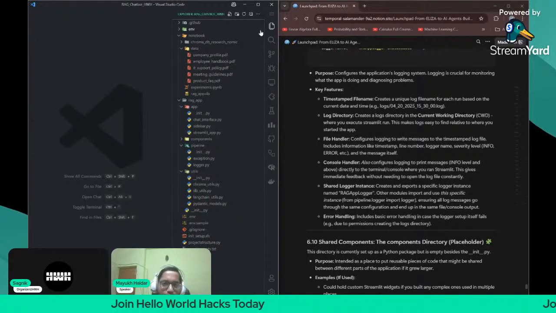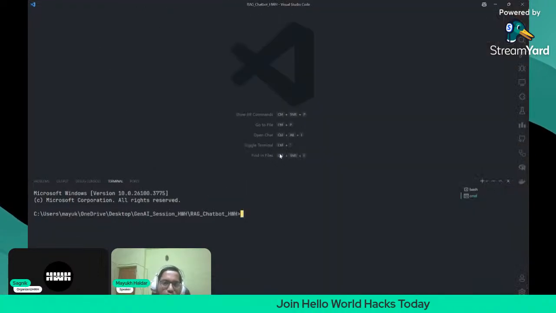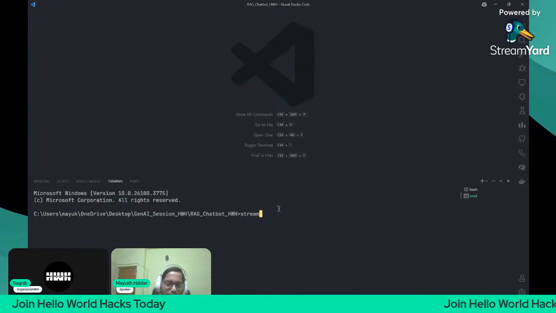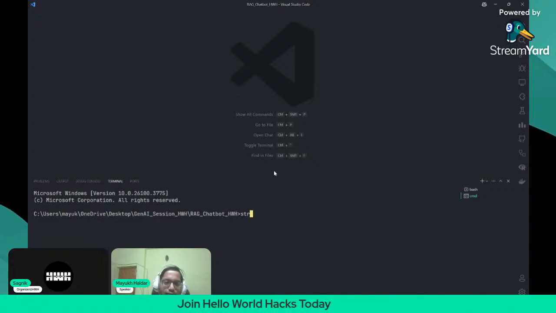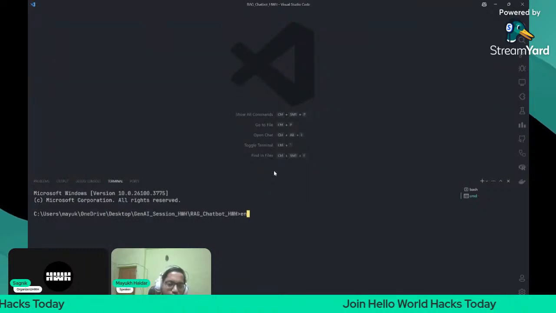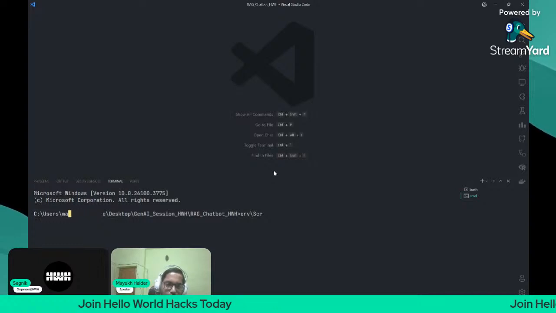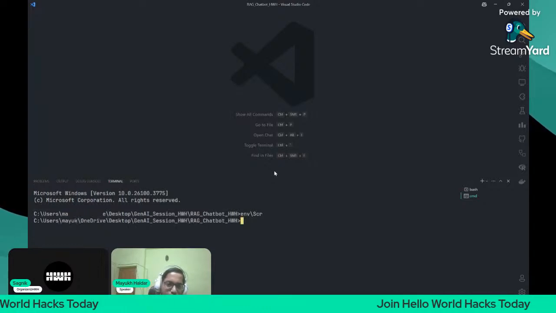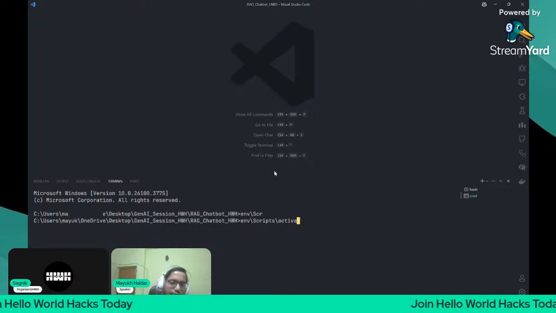I hope the app is created now. Let me run the app once in the terminal. Streamlit run. One thing you have to ensure before running it: you have to activate the virtual environment. So what you will do is env slash scripts slash activate. This will activate your environment for this app.